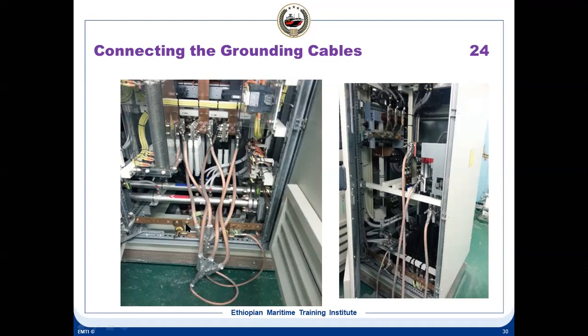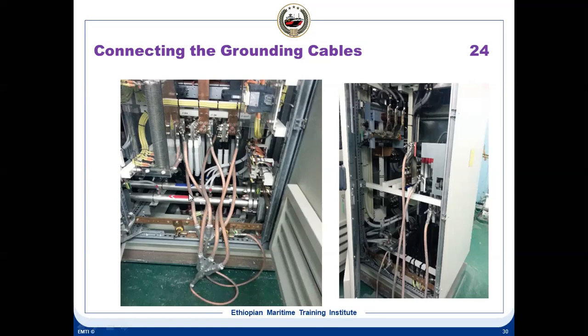In addition to the circuit earthing, a breaker and the like have an inbuilt earth switch that will automatically ground it with the switch itself. But in a bus bar, if you want to ground it, you need these additional earth cables like this. Here you can see a grounding of a motor. The motor has been grounded, three phases have been grounded, and one is connected with the ground here.